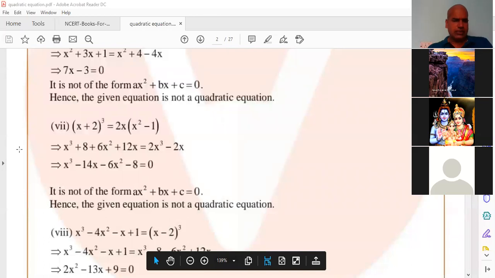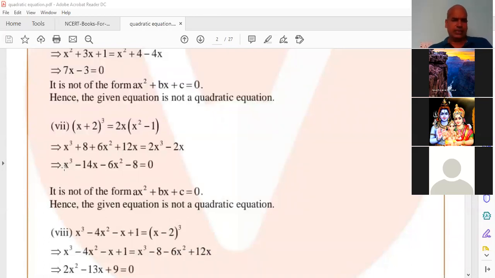And now this is the seventh sum. X cube minus 14x minus 6x square minus 8 equals, it is a cubic polynomial, degree 3. That's why it is not a quadratic equation. It is not in the form of ax square plus bx plus c equal to 0. Hence, it is not a quadratic equation.